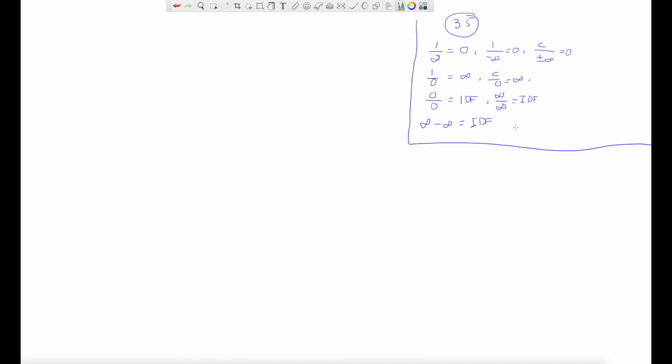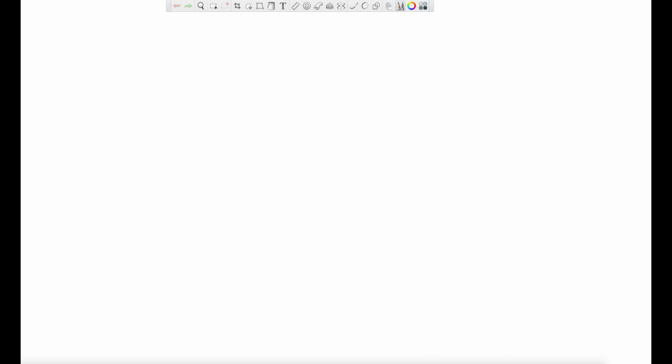So now let's review what we did in the last class. In the last class, we tried to find the limit at infinity when the numerator function and the denominator function both were polynomial.